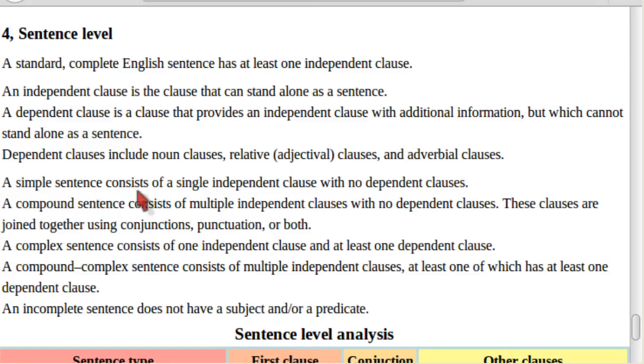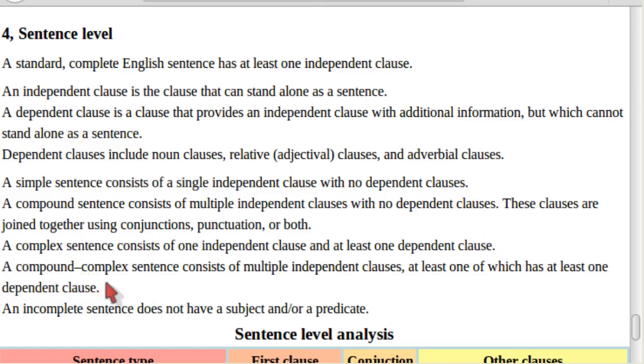A simple sentence consists of a single independent clause with no dependent clauses. A compound sentence consists of multiple independent clauses with no dependent clauses. These clauses are joined together using conjunctions, punctuation, or both. A complex sentence consists of one independent clause and at least one dependent clause.